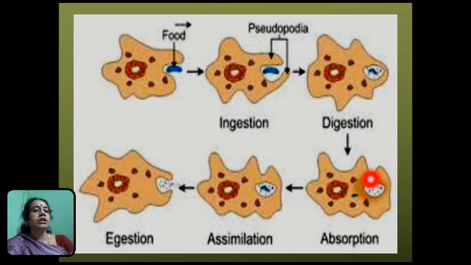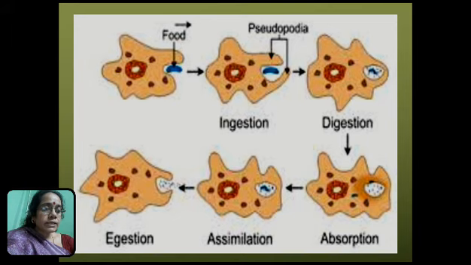So that means the digestion process is completed. And after the digestion process, the simple substances which are formed are absorbed by the body, which can be utilized for various purposes of the body, like growth or getting energy. That means the assimilation process is done.